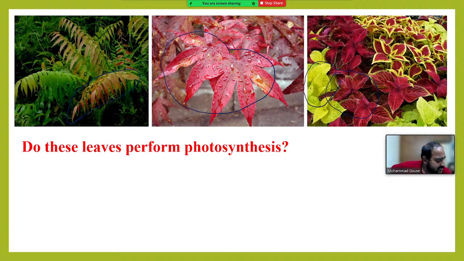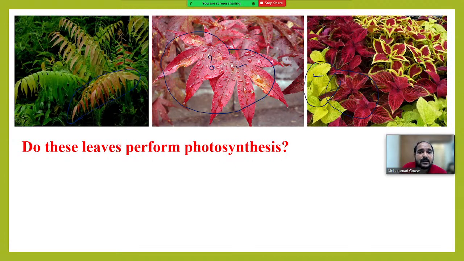Yeah, you are right, Nana. Sipavan, we use red colored plants to decorate our houses. They perform photosynthesis. Your question is valid. We may get a doubt whether these red colored leaves perform photosynthesis or not. In fact, here what we should know is, in a plant, chlorophyll is one kind of pigment. Along with this, there are other pigments like carotenoids and xanthophylls. Carotenoids are somewhat red in color, xanthophylls are somewhat yellowish.